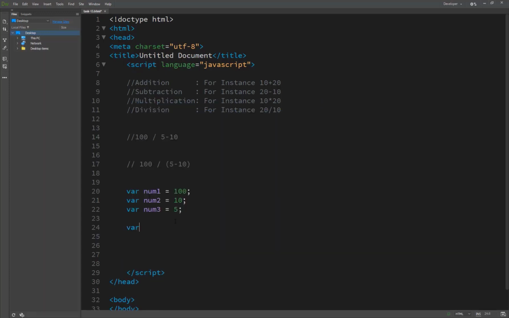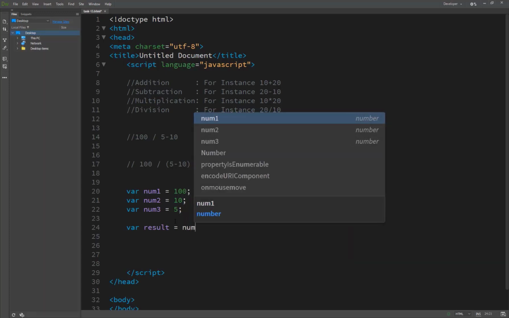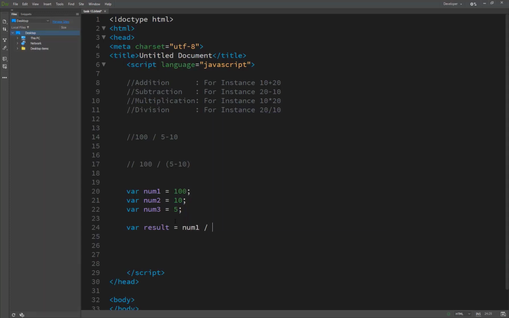So we create another variable called result equal to number1 divide number3, because inside number3 we assigned the value 5, minus number2. And now you see the result.